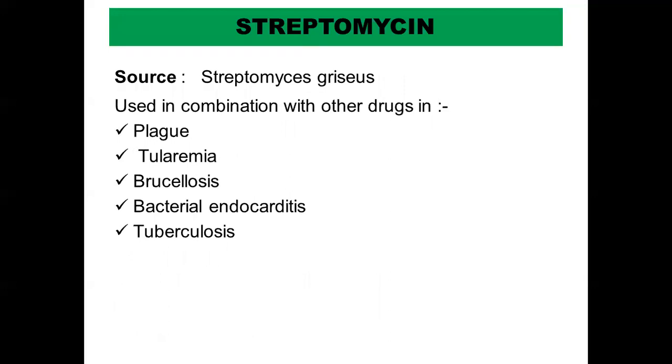So we'll just look into some of the individual drugs very briefly. So streptomycin, it is obtained from Streptomyces griseus. As a single drug, it is not very popular. It is usually used in combination with other drugs in conditions like plague, tularemia, brucellosis, bacterial endocarditis, and tuberculosis.